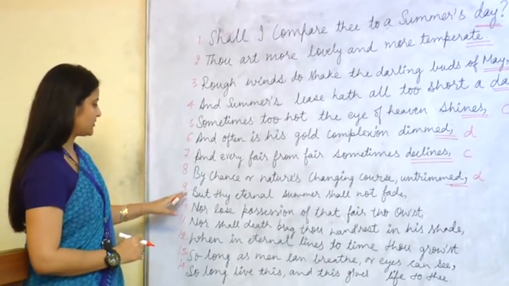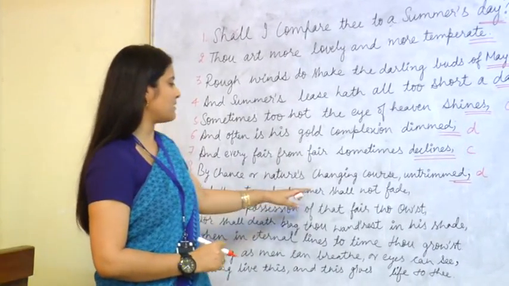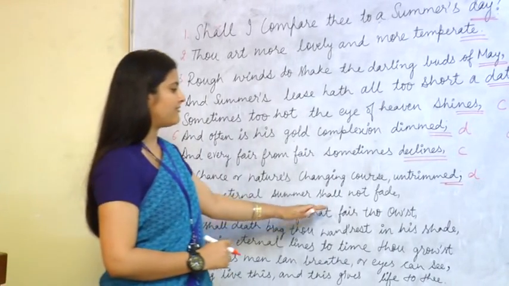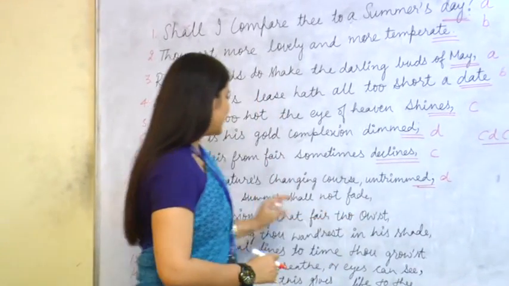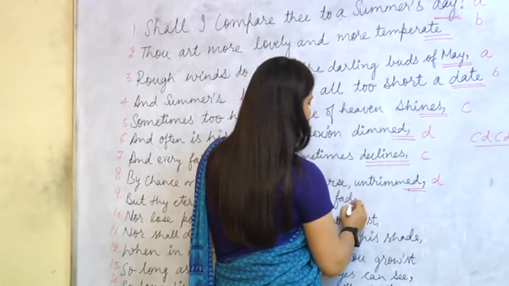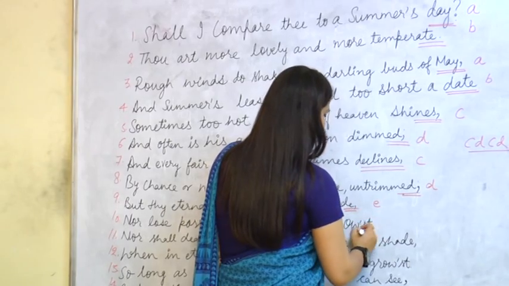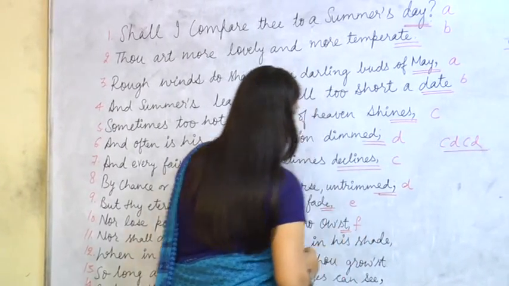Coming to the next portion: but thy eternal summer shall not fade, nor lose possession of that fair thou ow'st. That means here again the rhyming scheme has changed. Let's place alphabet E for this and alphabet F for this.